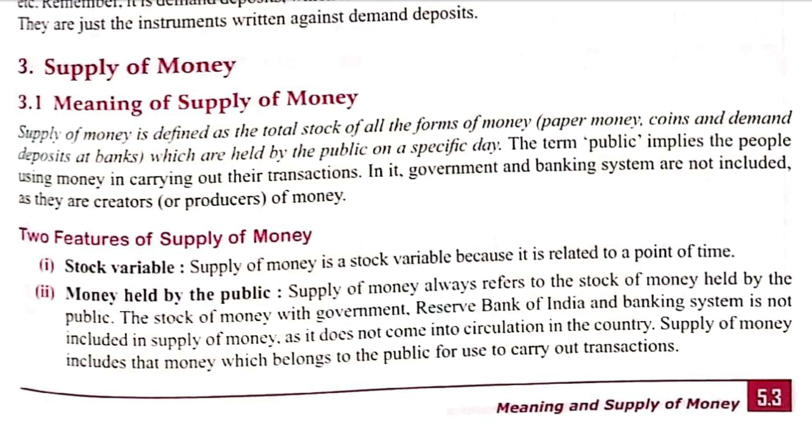In it, government and the banking system are not included. So money with the government is not included, only the money with the public is included. This can be in the form of coins, currency notes and demand deposits.